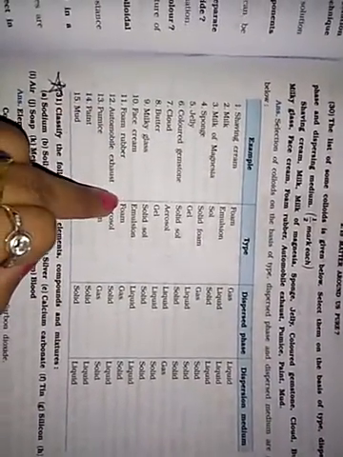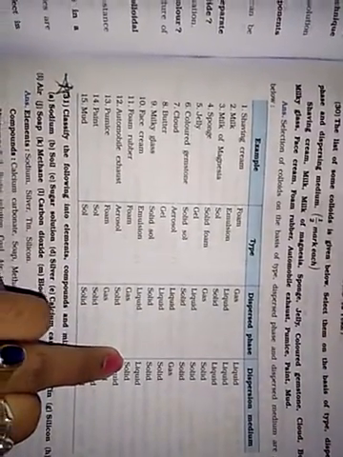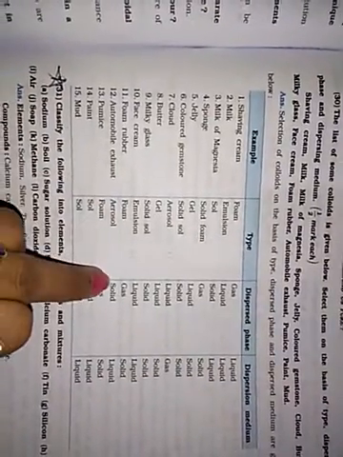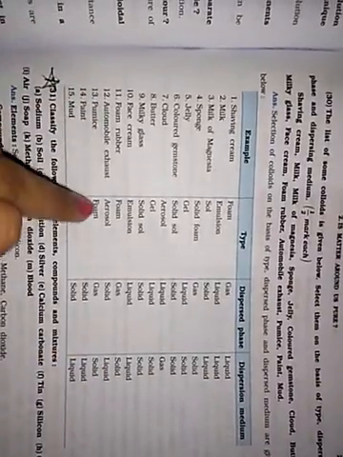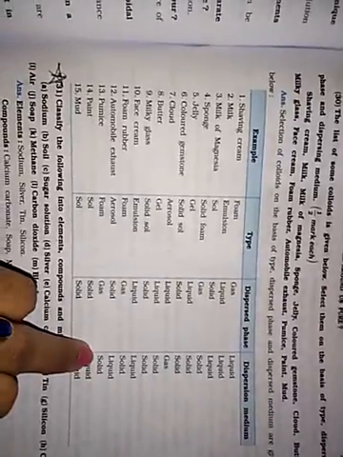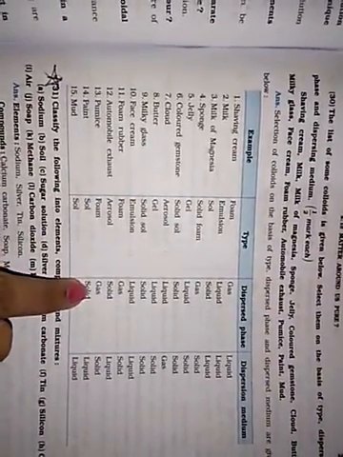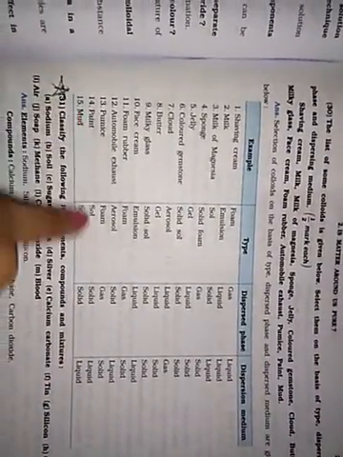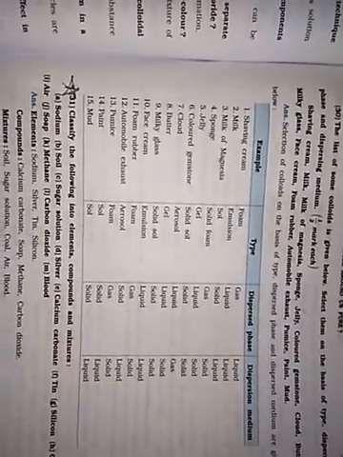Foam rubber, type foam. Dispersed phase is gas. Dispersion medium is solid. Automobile exhaust, aerosol. Dispersed phase is solid and dispersion medium is gas. Pumice, type foam. Dispersed phase is gas and dispersion medium is solid. Paint, type of sol. Dispersed phase is solid and dispersion medium is liquid. Mud, that is sol. Dispersed phase is solid and dispersion medium is liquid.